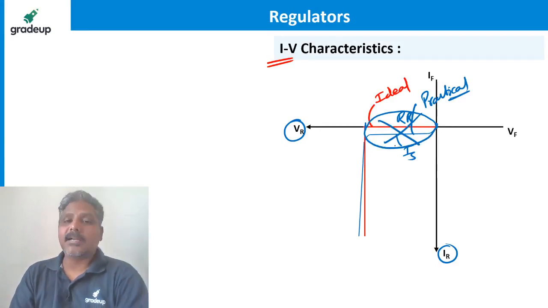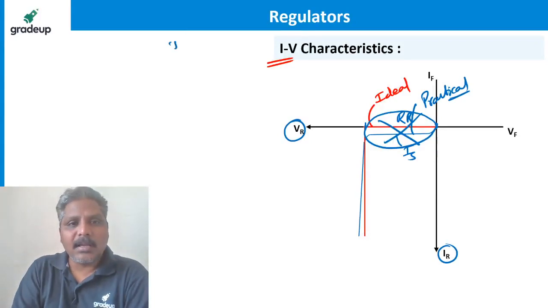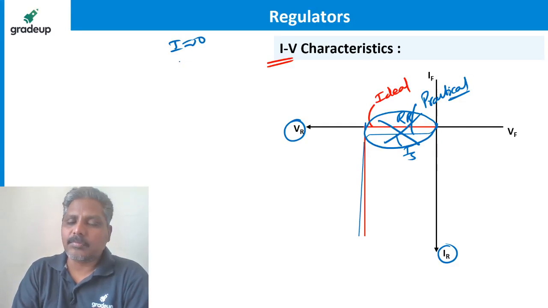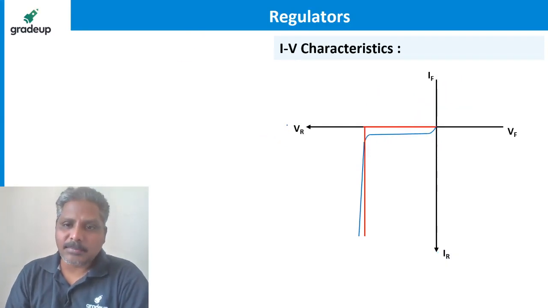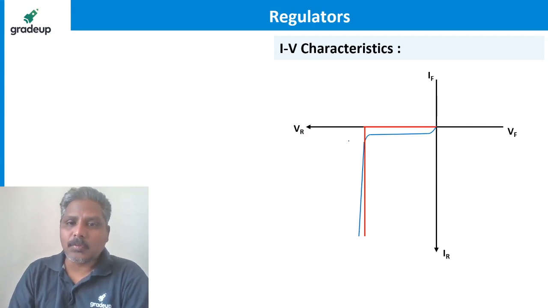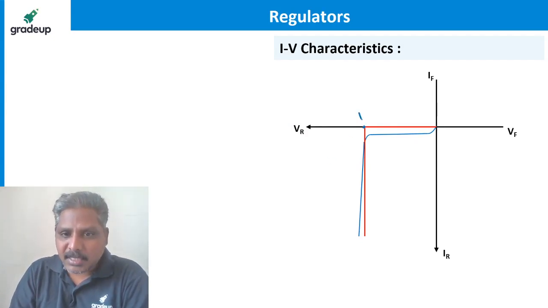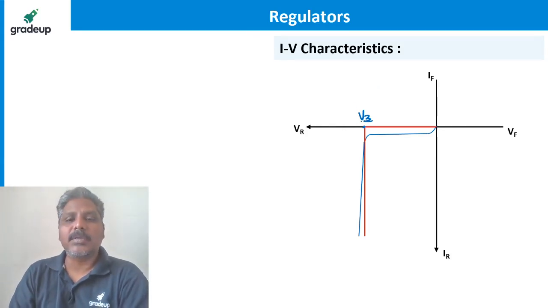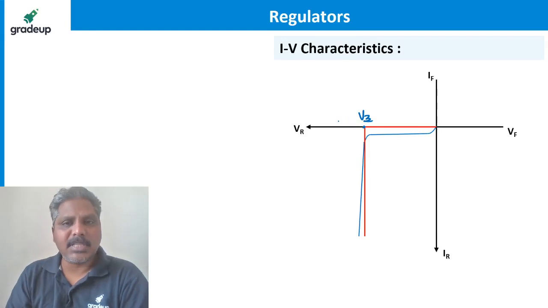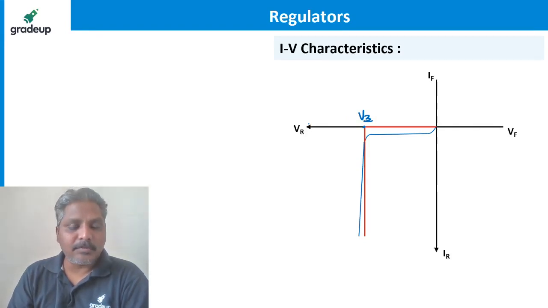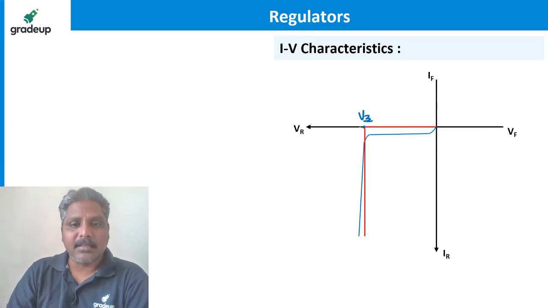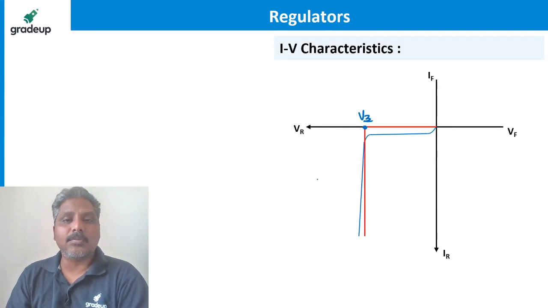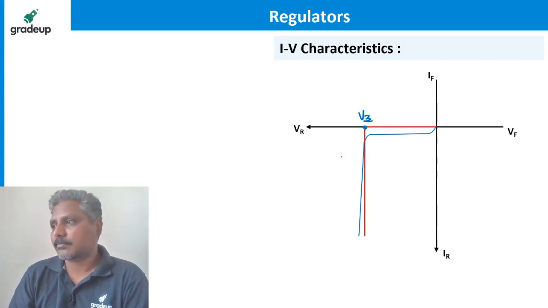And I don't want my Zener diode to operate under reverse bias, because I know that current flowing through the diode under reverse bias is almost equal to 0. Now if I come beyond the breakdown voltage, mentioned here as Vz, Vz is called breakdown voltage. How much is it? Depends. Different: 5 volts, 3 volts, 10 volts, 15 volts, 6 volts, 1 volt. Different Zener diodes are available in the market. You can just go to the shop and ask the shopkeeper that I want a Zener diode whose breakdown voltage is equal to 3 volts or something like that.